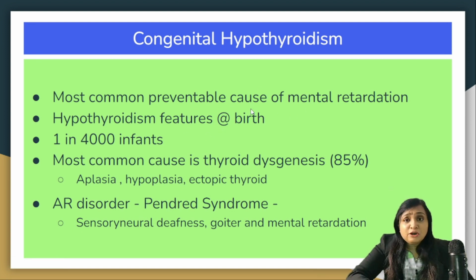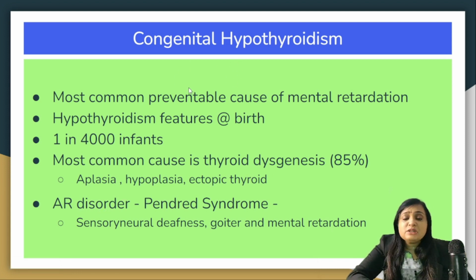There is a feature of hypothyroidism at the birth. 1 in 4,000 infants are affected. Most common cause is thyroid dysgenesis, and this dysgenesis is due to aplasia, hypoplasia or ectopic thyroid gland.